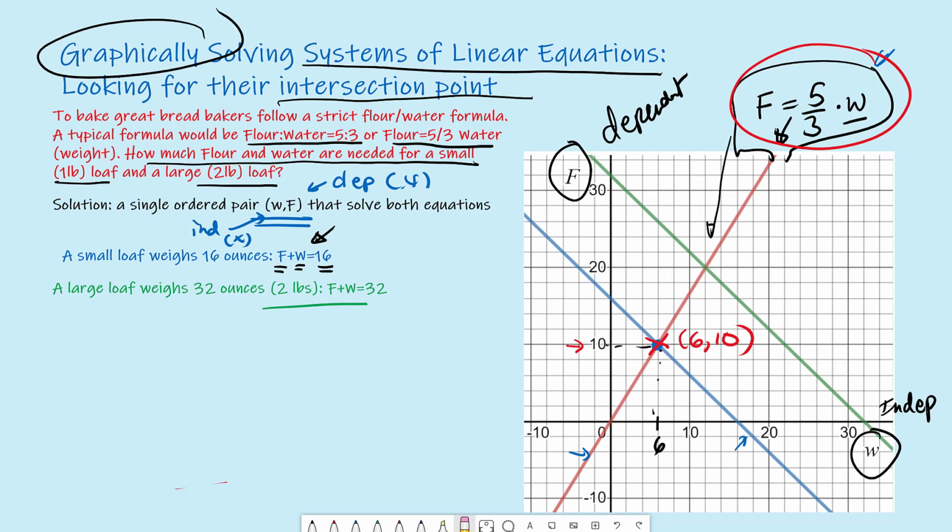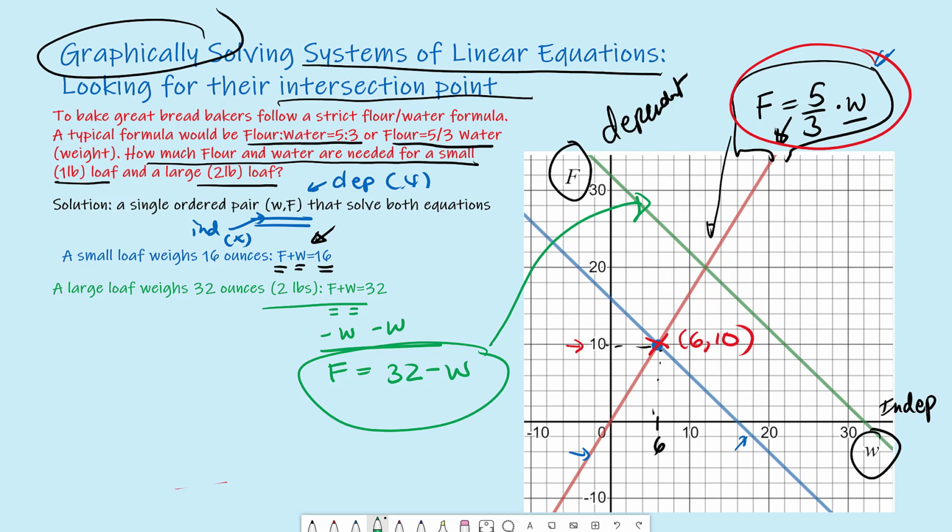But basically, if we look at the 2-pound problem, the weight of the flour plus the weight of the water equals 32 ounces. And again, we can subtract W from both sides, and we get F equals 32 minus W. And that is this green graph here.